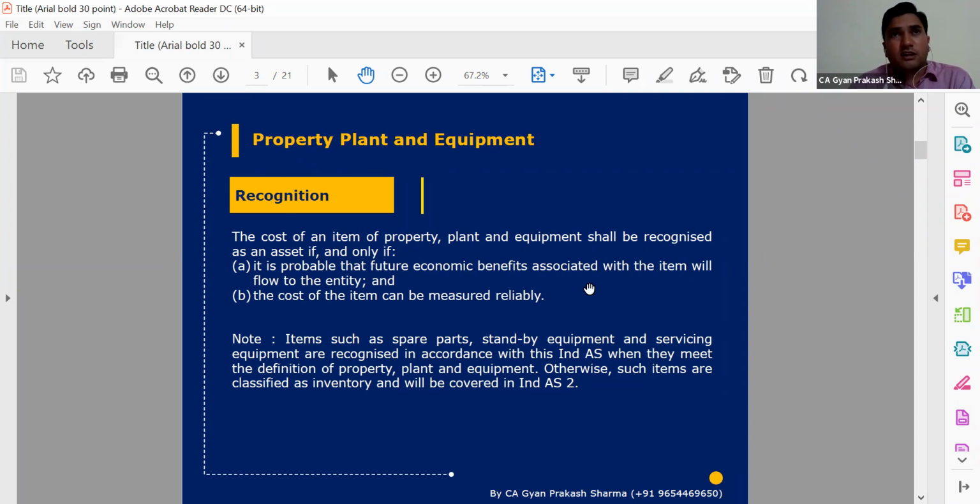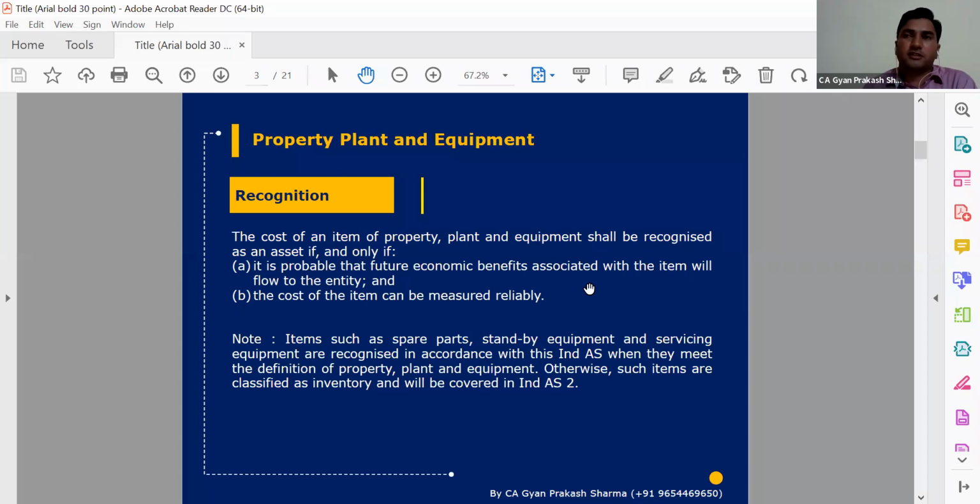One more thing, which I think was not in Accounting Standard 2 or Accounting Standard 10, but was included when Ind-AS 16 was first implemented: spare parts inventory. In big organizations or big manufacturing plants, we generally keep some spare parts or standby equipment in our storeroom for smooth running of plant and machinery.